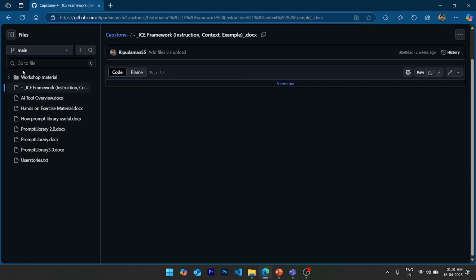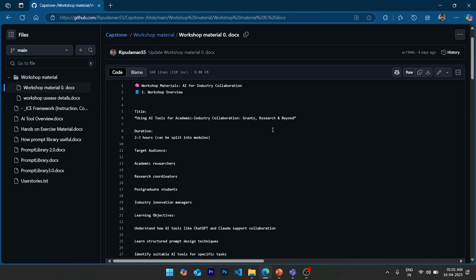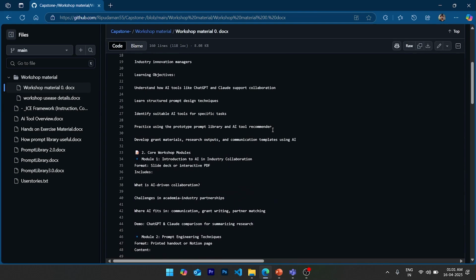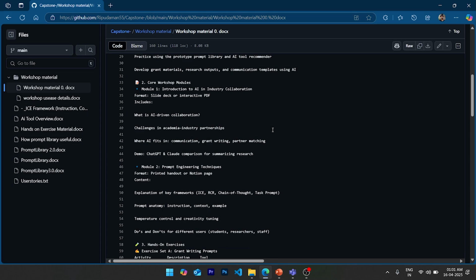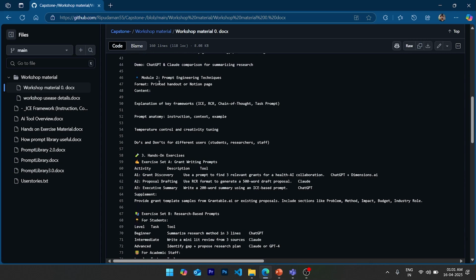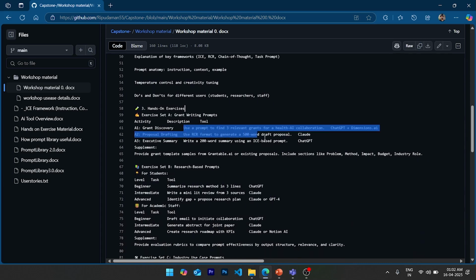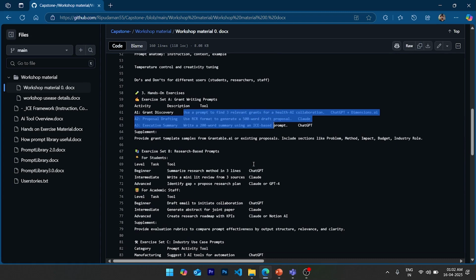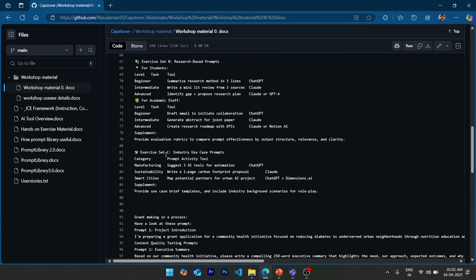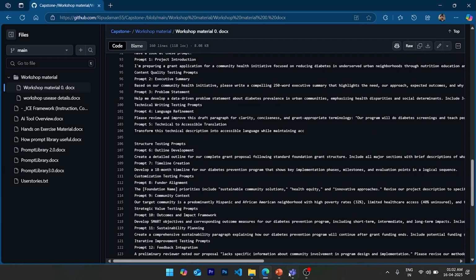Then we have the workshop material. In the workshop material, we have the duration of the workshop, the use cases, who the users are, and the first module, which is the introduction, what the project is all about. Then we explain how prompt engineering works, and how it affects and improves productivity for the user. Hands-on exercising, using different prompts and different libraries. Then we have the research space and the rubric, and I have also created the rubric for that. I showed you earlier, that is in our teams, just right here.